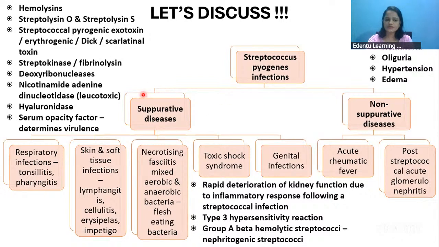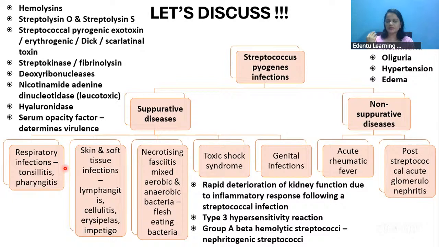Now, if you look at the suppurative diseases, like I had already mentioned, along with the staph, it can cause respiratory infection, and skin infections like cellulitis and erysipelas, necrotizing fasciitis, toxic shock syndrome, and genital infections, all mainly caused by Streptococcus pyogenes. And the non-suppurative diseases, which was asked in the question, there are two that are usually caused by Streptococcus pyogenes. One is acute rheumatic fever, and another one is post-streptococcal acute glomerulonephritis.